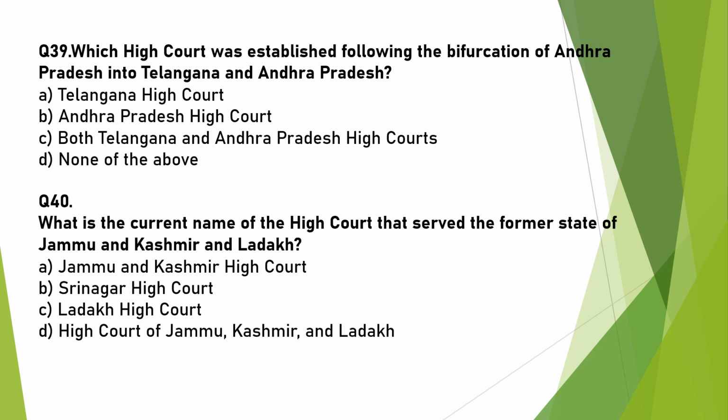Which High Court was established following the bifurcation of Andhra Pradesh into Telangana and Andhra Pradesh? The answer is both Telangana and Andhra Pradesh High Courts were established after bifurcation of the state. What is the current name of the High Court that served the former state of Jammu and Kashmir and Ladakh? Now it is known as the High Court of Jammu, Kashmir and Ladakh. Because after lifting Article 370 from Jammu and Kashmir, that High Court has been renamed as High Court of Jammu, Kashmir and Ladakh. Earlier it was Jammu and Kashmir High Court.